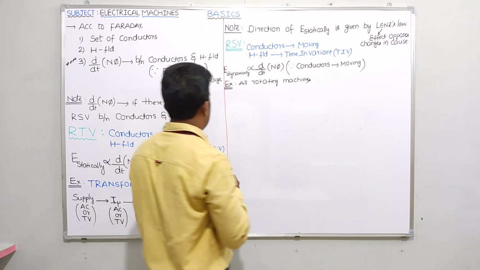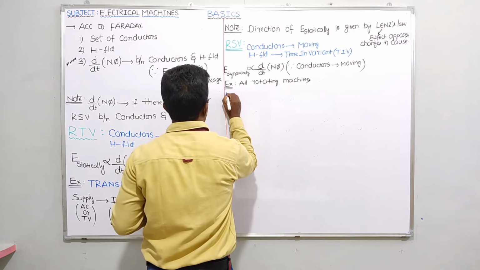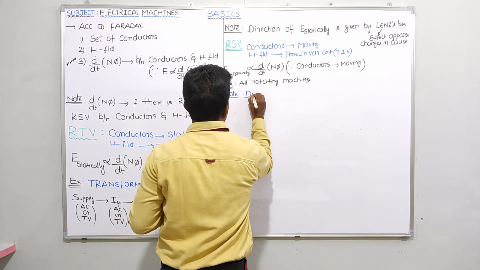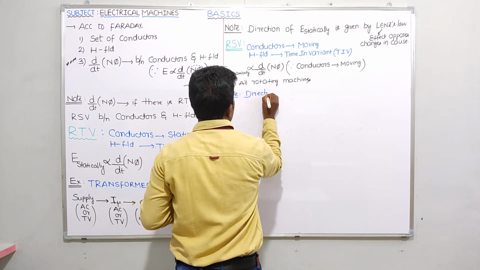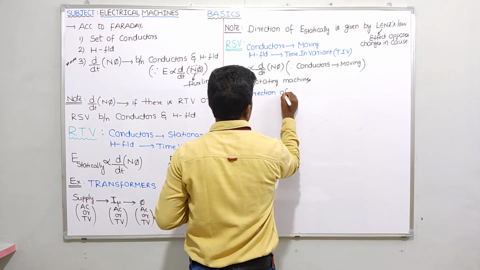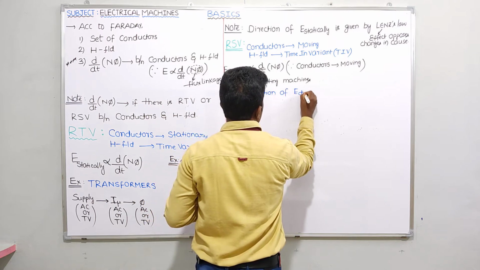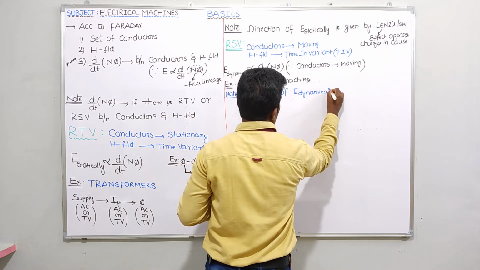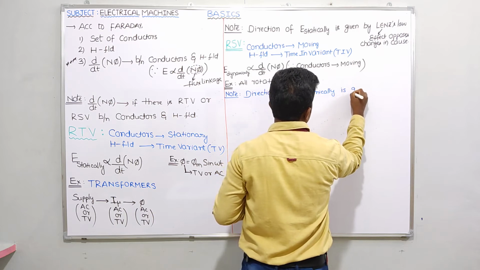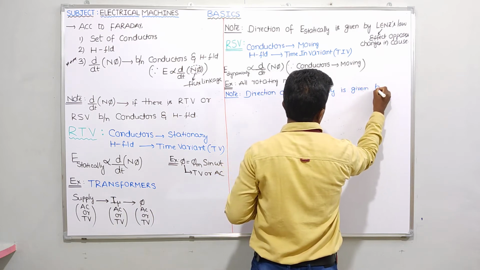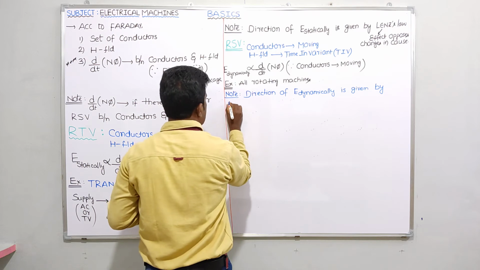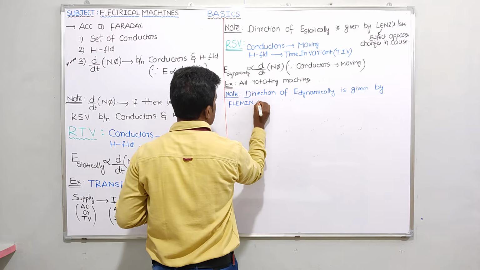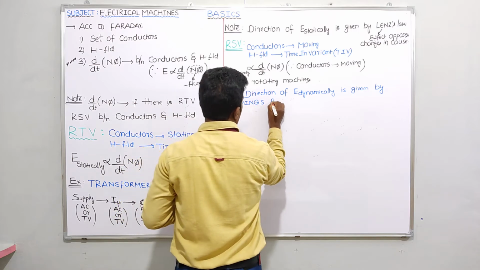Let me write that note here. The direction of E dynamic, that means dynamic EMF, is given by Fleming's right hand rule.